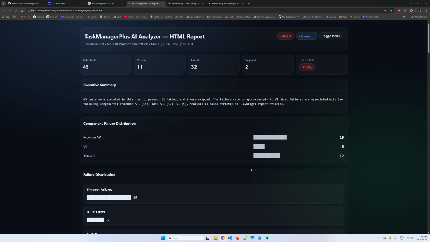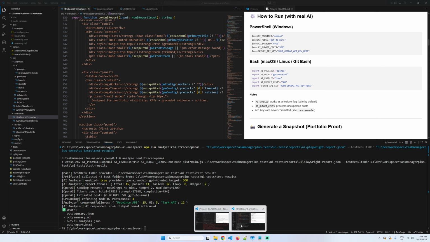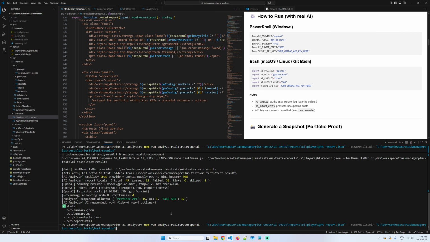Okay, but Maicon, how are you using the results from Playwright? I'm using the results over here. Let me just run it, it's better if I run it for you. Let me just run one time. And here you can see I'm just running this command plus this and this. Let me just open this file.